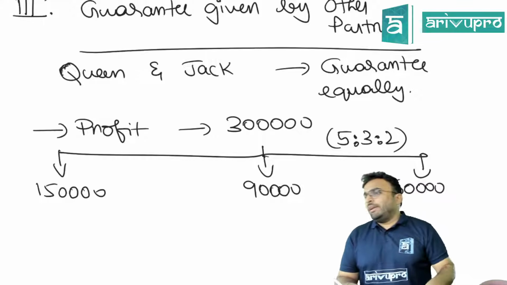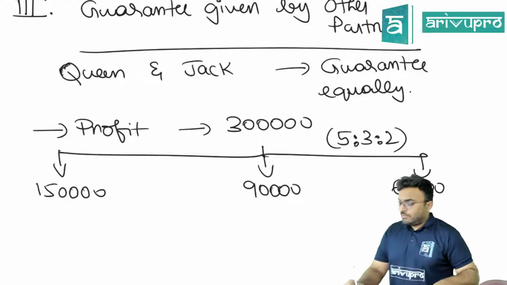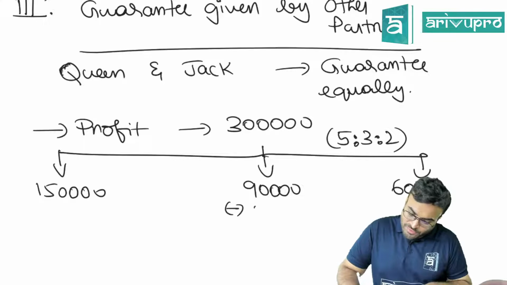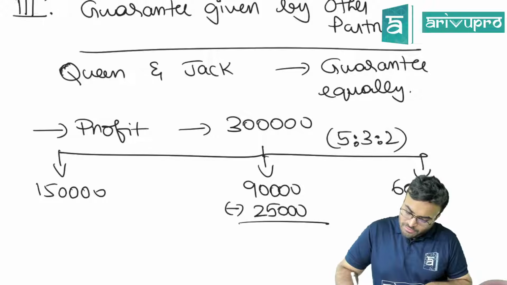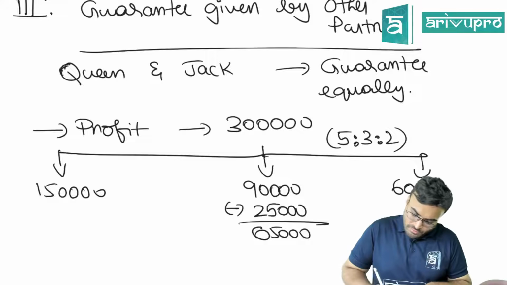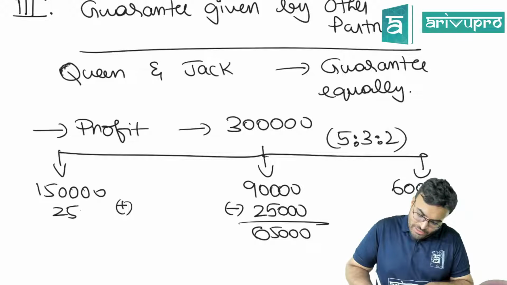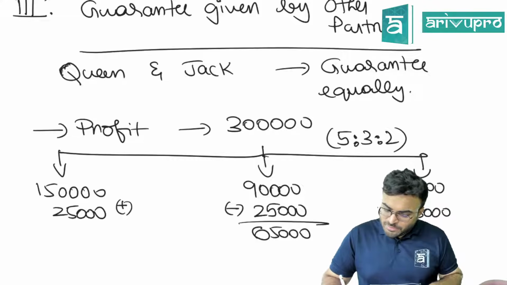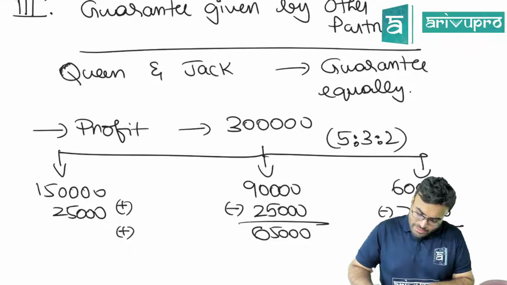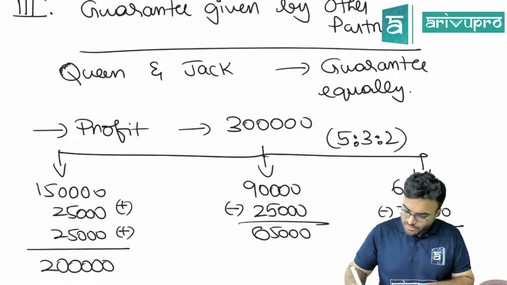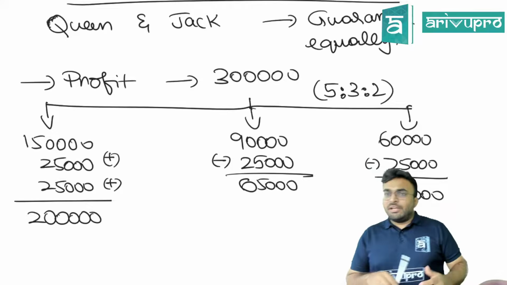So now, what next? How much is the shortage? 50,000. So 25,000 will be given by Queen. So this becomes 65,000 and 25,000 will be added over here, and 25,000 will be given by Jack. So this becomes 35,000 and 25,000 will be again added over here. So now this total becomes 2 lakhs. Is this clear? Are you following this?